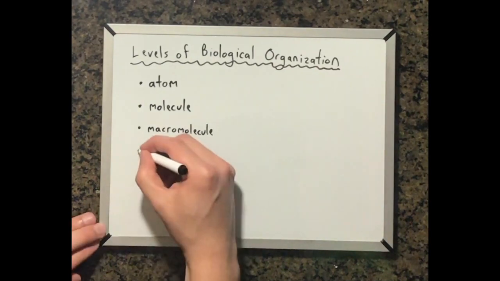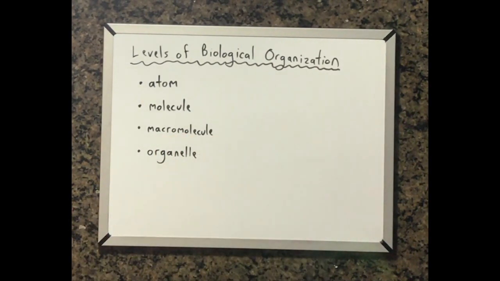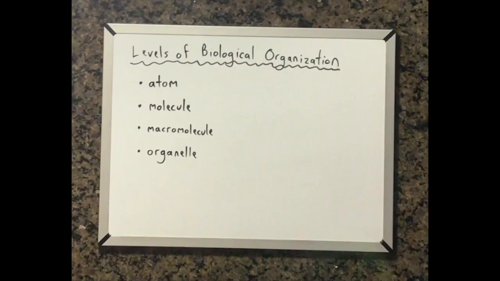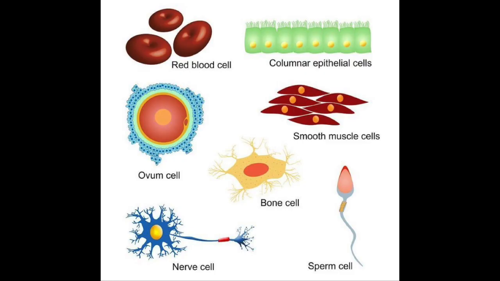Following macromolecules are organelles. Organelles, or little organs, are parts of a cell that each serve a necessary purpose to keep the cell alive. Examples of organelles include the mitochondria and ribosomes. These organelles typically form through the combination of many macromolecules. When you hypothetically get all of the different organelles to work together, the result is a cell. Cells are considered the most basic unit of life and come in many different forms.